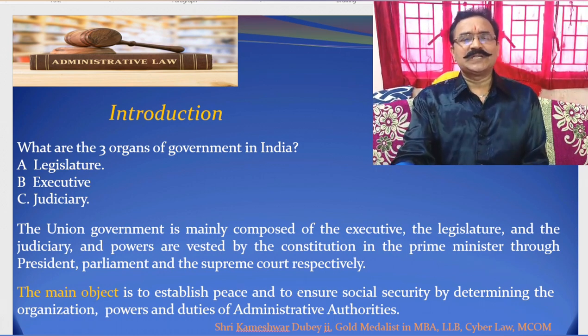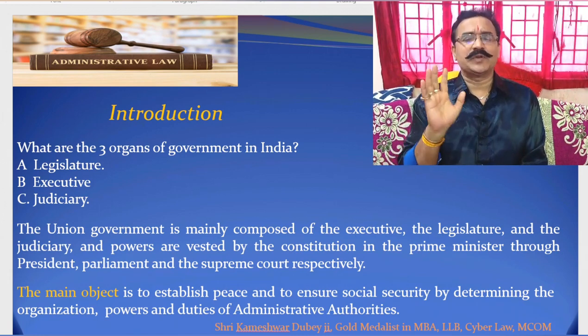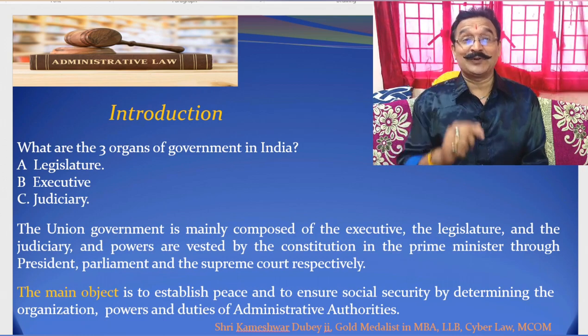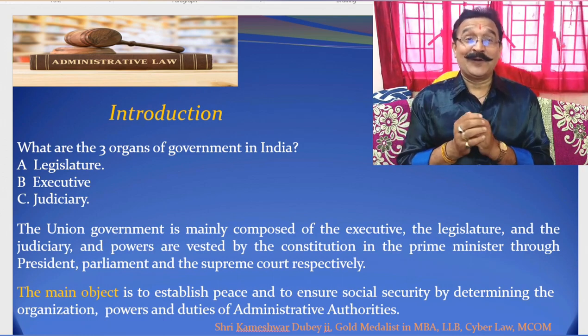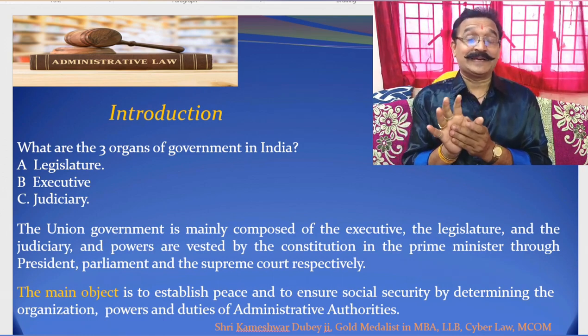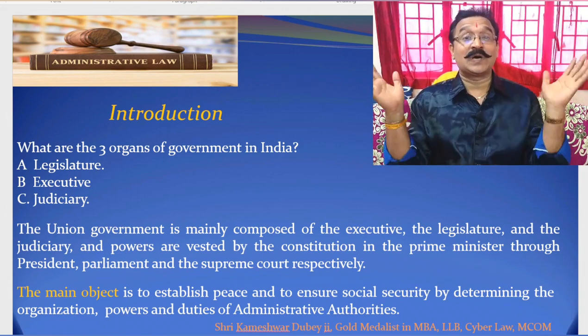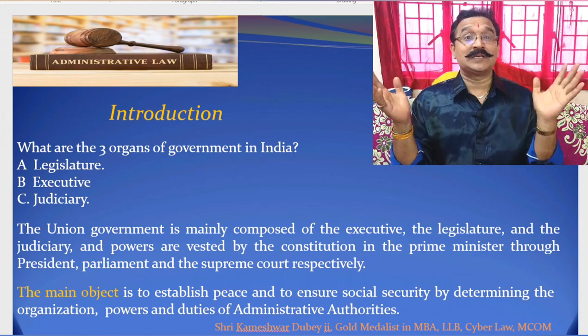The main object of administrative law is to establish peace and to ensure social security by determining the organization, powers and duties of administrative authorities. For execution of certain acts, administrative authorities have been given enormous power. Some discretionary powers are given.